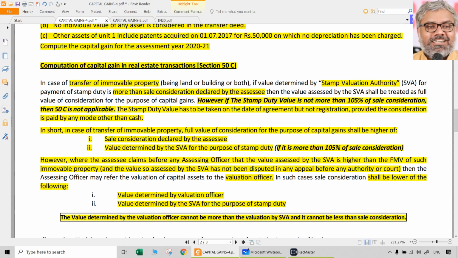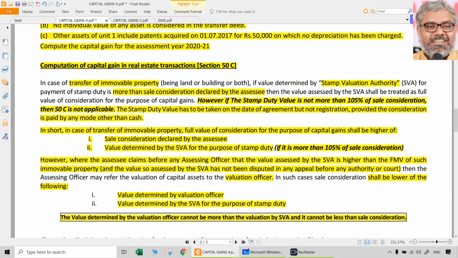If it is somewhere in between actual sale consideration and stamp valuation, then such valuation done by the valuation officer shall be taken as full value of consideration or sale consideration. That is the essence of section 50C. Once again, very, very important point. Always actual consideration should be compared with the stamp duty valuation, whichever is higher should be taken. That should be compared with the valuation officer's value, and whichever is lower should be taken, of course, not in case the valuation officer's report is saying a valuation of less than actual consideration.